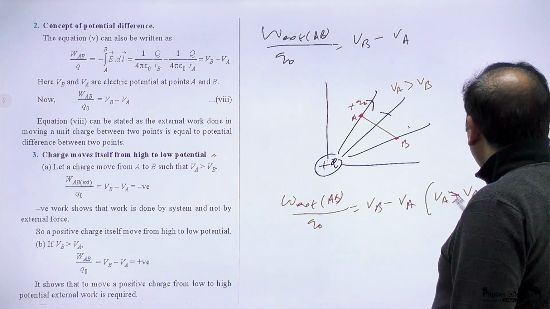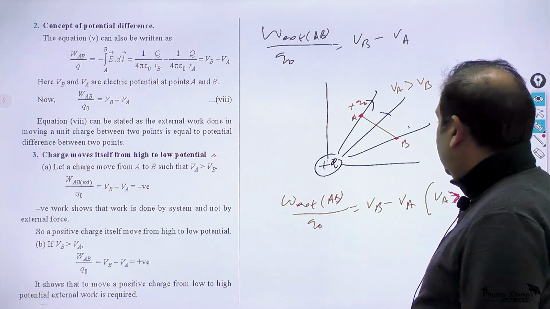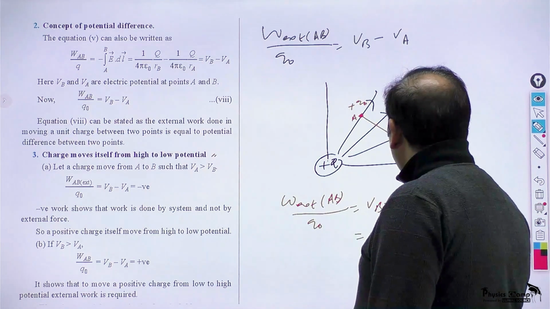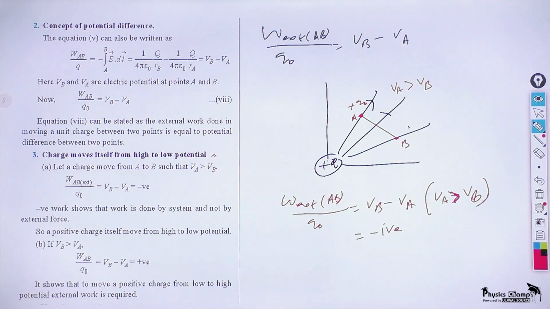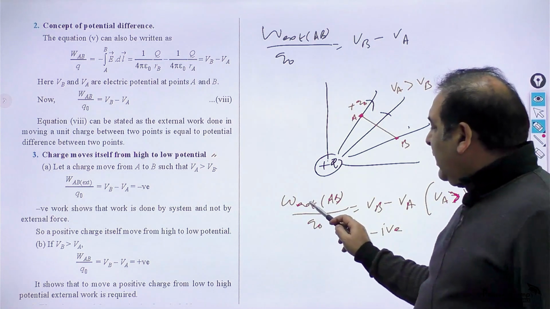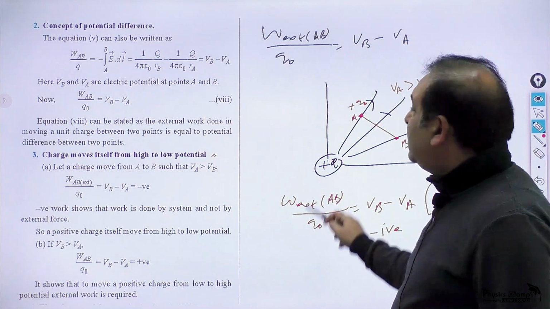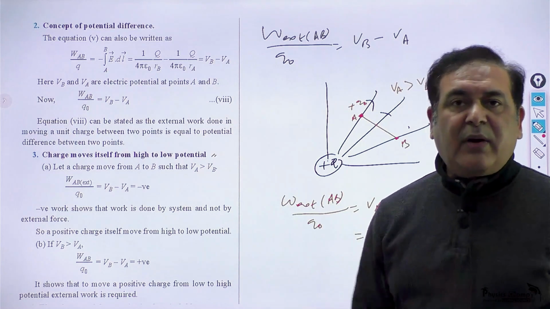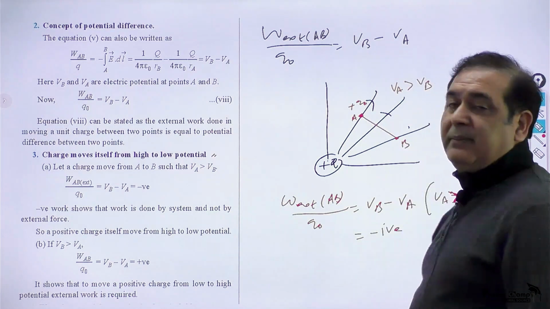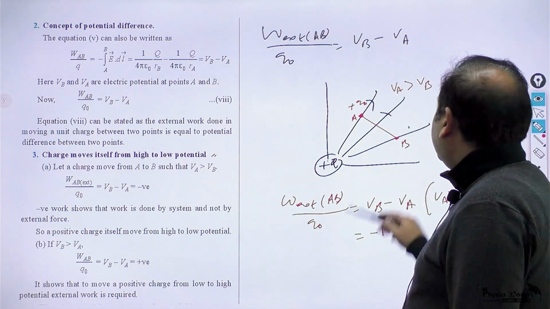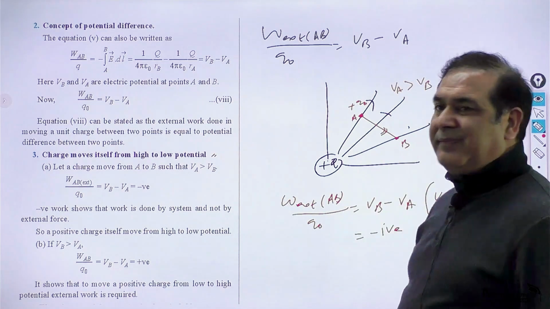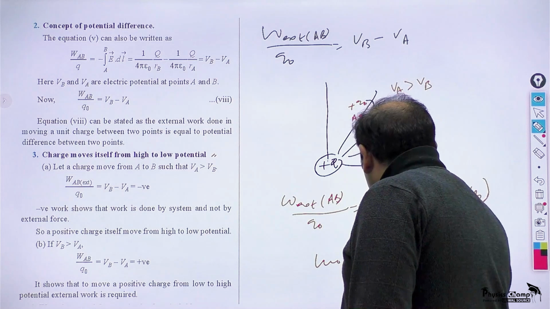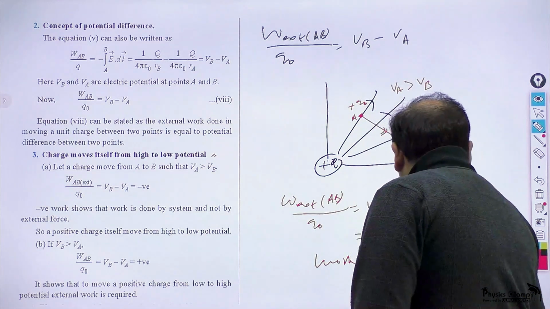It means what? If VA is greater than VB, it will have a negative value. It means work is not done by the external force in moving from A to B. There is no external work required to move it from A to B. The work is done by the system.